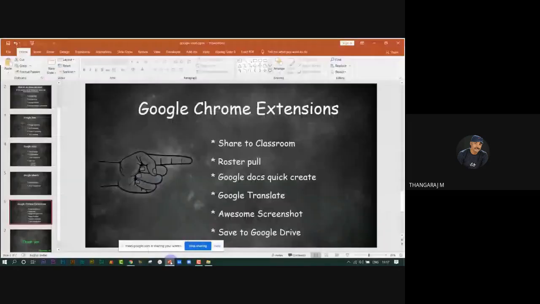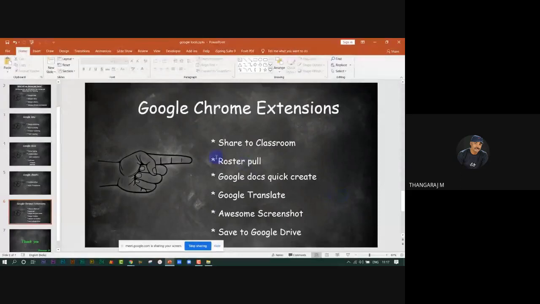These are the extensions: Share to Classroom, Rose Circle, Google Docs Quick Create, Google Translate, Awesome Screenshot, Save to Google Drive, and Split Tool. You may make a screenshot, sir. Just Windows plus Print Screen. You may take a screenshot. Okay.